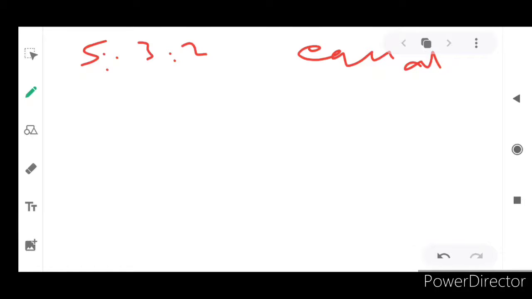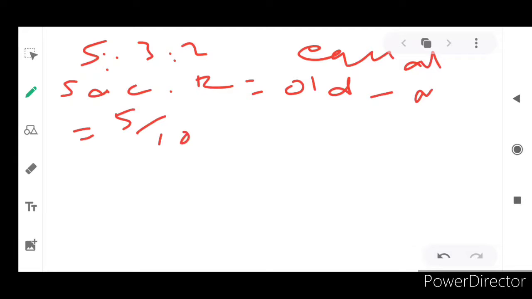We can substitute in the sacrificing ratio, old minus new, isn't it? So the sacrificing ratio formula is old minus new ratio. What is the old ratio for X? The old ratio is 5 by 10 and his new ratio, equally, is 1 by 3, isn't it?